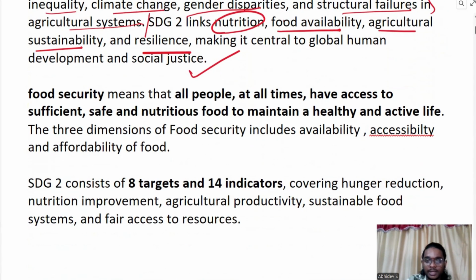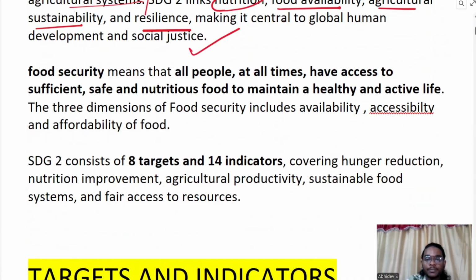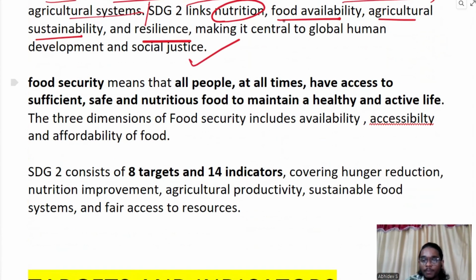So here comes the definition for food security. Food security means that all people at all times have access to sufficient, safe, and nutritious food to maintain a healthy and active life. That means all people, everybody, at all times, whatever be the season, whatever be the year, whatever be the situation, they should have access to sufficient food, whatever you need to stay alive, that much quantity. Safe, the food should be safe, not poisonous, and nutritious food to maintain a healthy and active life.